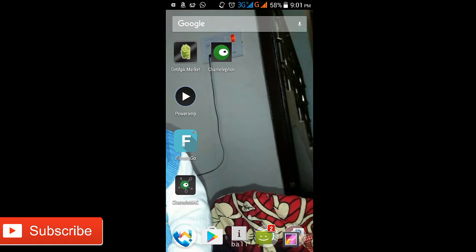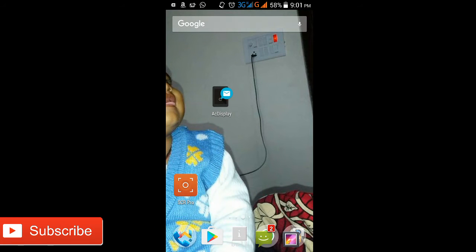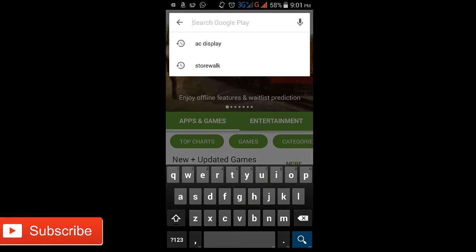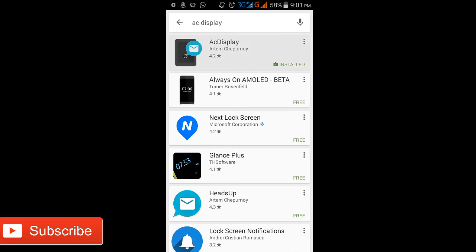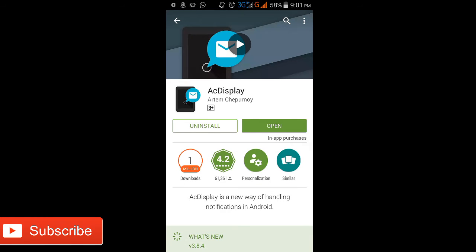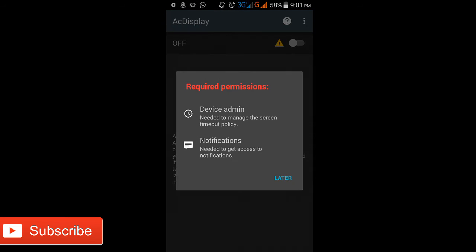First of all, download an app from the Google Play Store called AC Display. Open your Google Play Store and download AC Display. After download, open this app. You can see an option here that is off. Now click here.